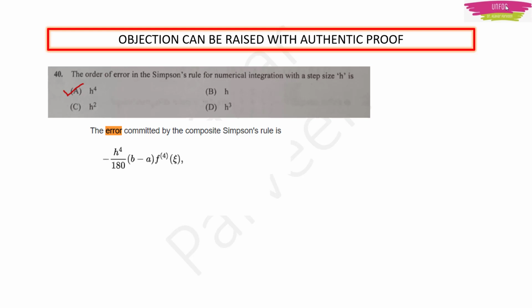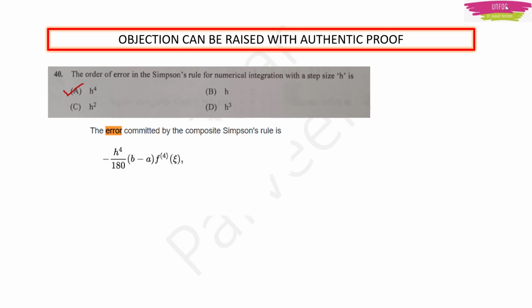Next question, question number 40. Regarding Simpson's rule, I also told in my part 1 video while solving this question paper that it is h raised to 4. But then I am not getting better proofs. I got only one from Wikipedia. Here also they say by the composite Simpson's rule. Still, it is better that we raise the objection. We will get it in a mathematical textbook, in any BSc mathematical textbook.